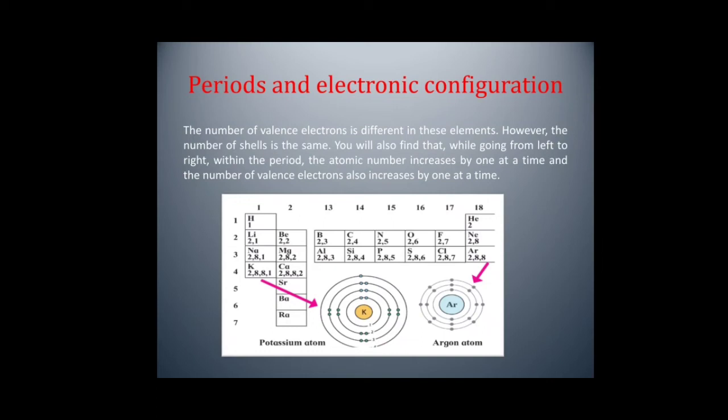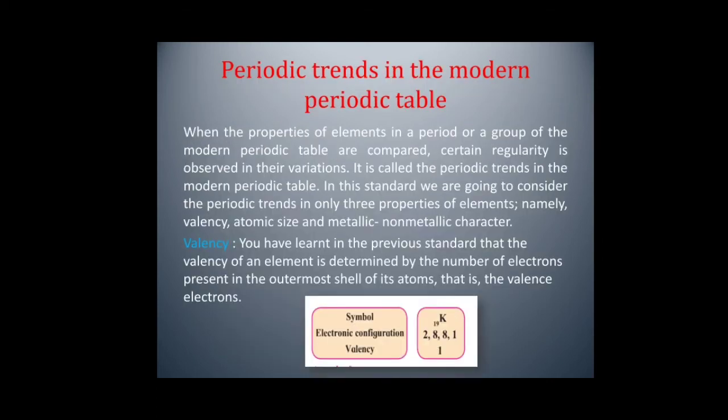Electron holding capacity. The capacity of K shell is 2, L shell is 8, M shell is 18 and N shell is 32. The chemical reaction of an element depends upon the number of valence electrons, that is the electrons in the outermost shell. Periodic trends in the modern periodic table.